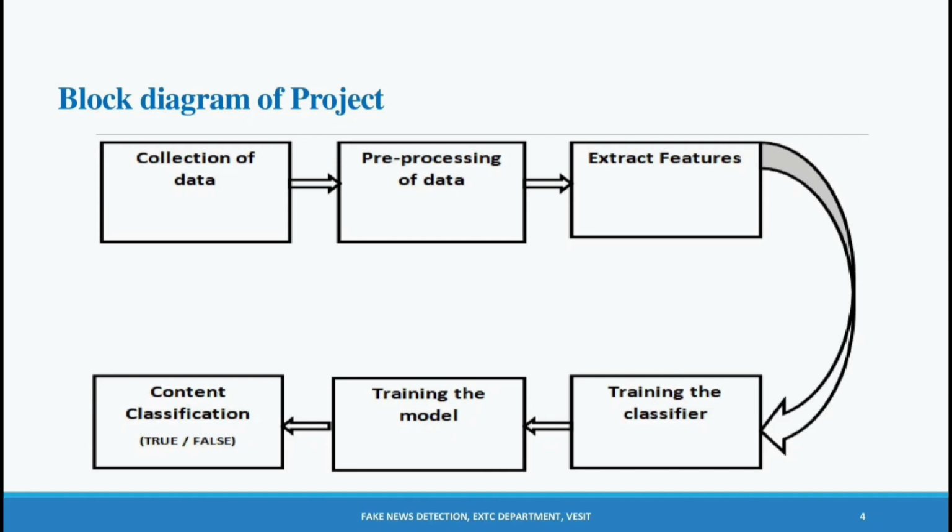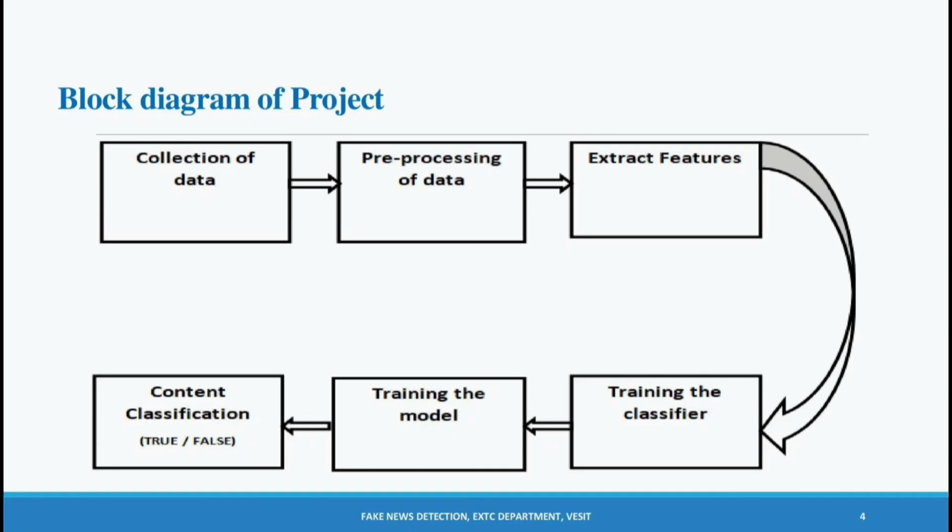Then extracting features. This block includes initialization of the TF-IDF vectorizer and fitting and transforming the dataset. Then the next step is training the classifier. We are using the RFC, random forest classifier. There are 4 steps: select random samples from the dataset, construct a decision tree for each sample and get a prediction, perform a vote for each predicted result and select the prediction result.